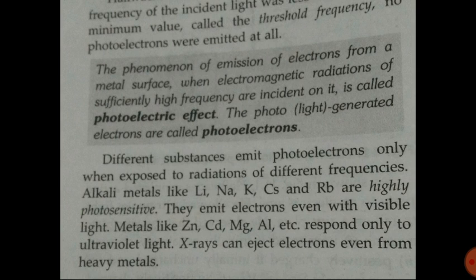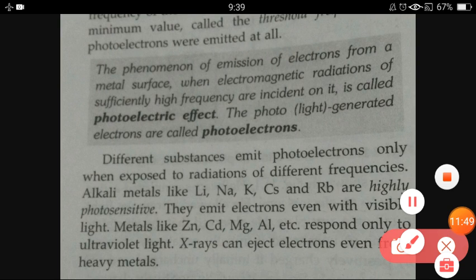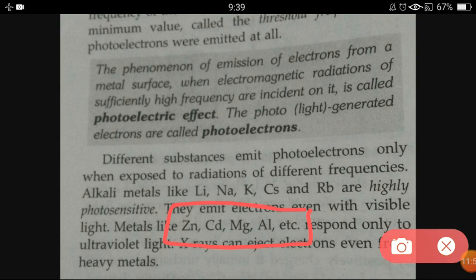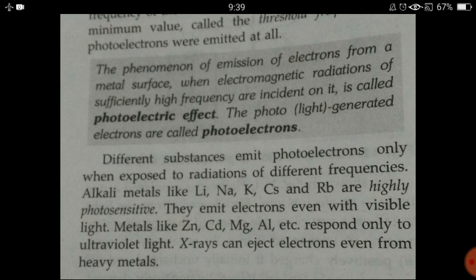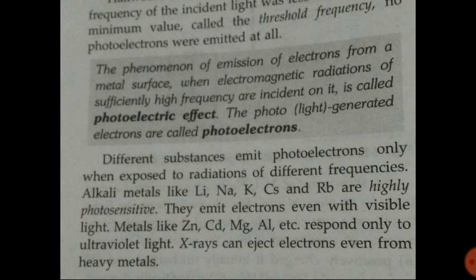Ultraviolet lights have very high frequency, and that's why they have very high energy. X-rays can eject electrons even from heavy metals, because X-rays are very high frequency rays. So from heavy metals also they can emit electrons.